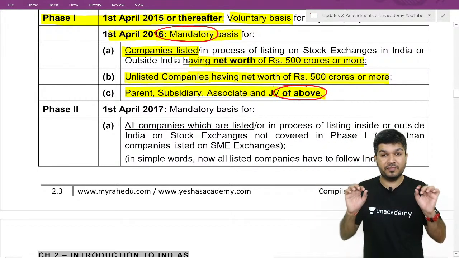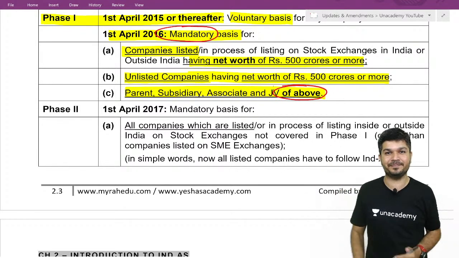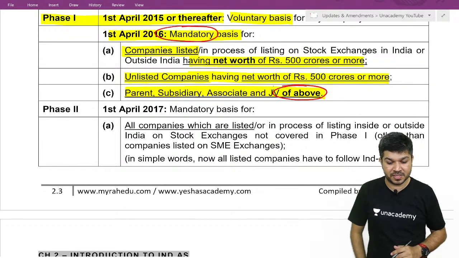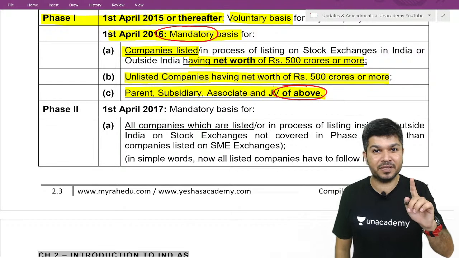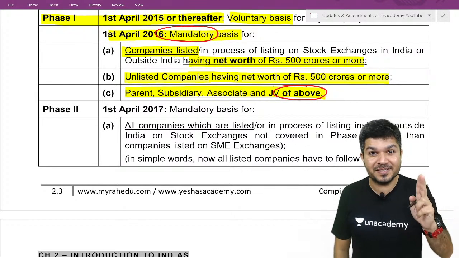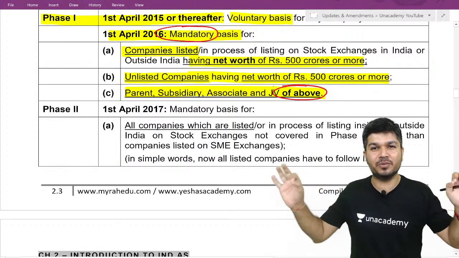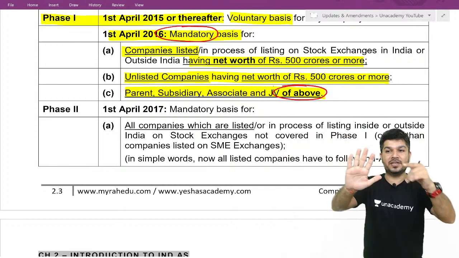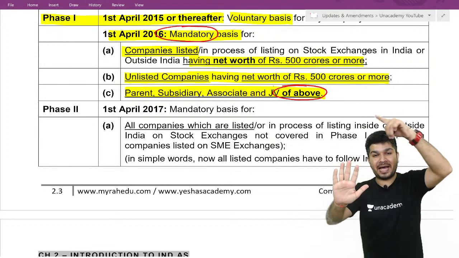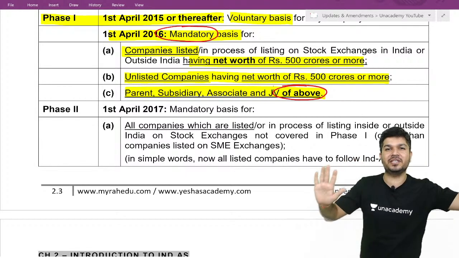Okay, so 1/4/16 onwards it became mandatory. For whom? Listed companies having a net worth 500 crores or more, unlisted companies having a net worth 500 crores or more. In simple words, all companies having net worth 500 crores or more. And if it applies to you, it is also applicable to your parent, your subsidiary, your associate, your JV.